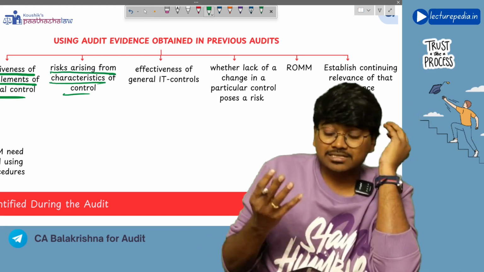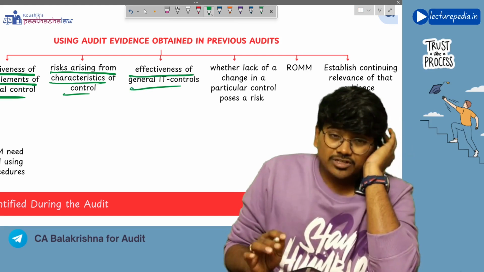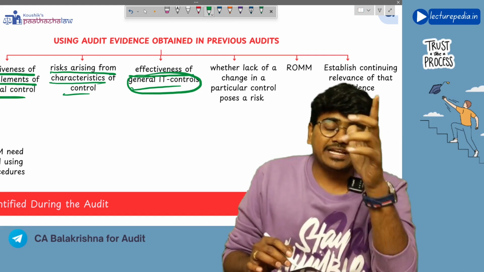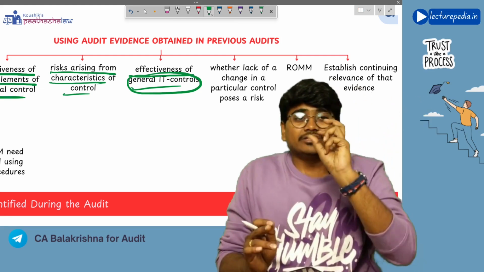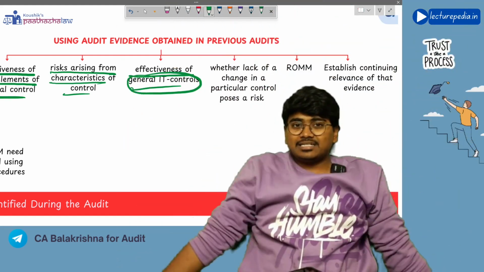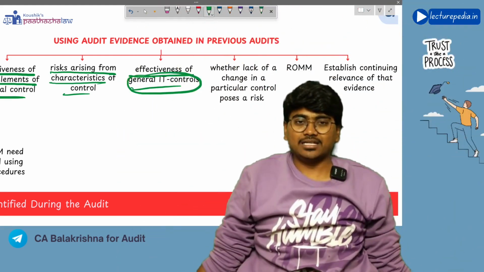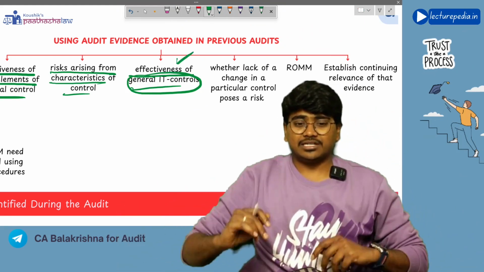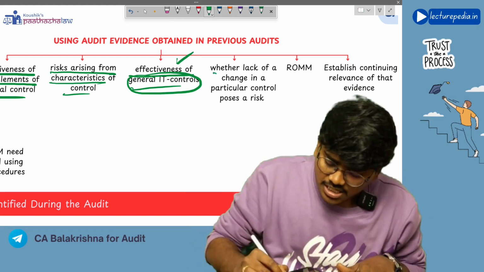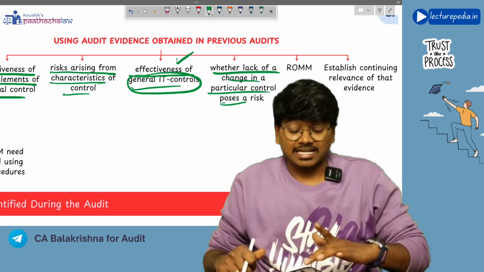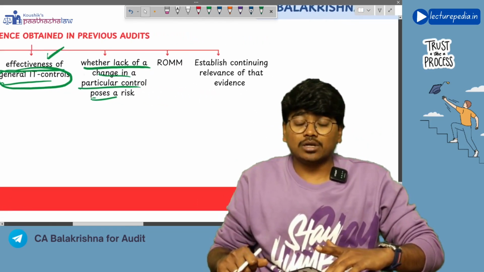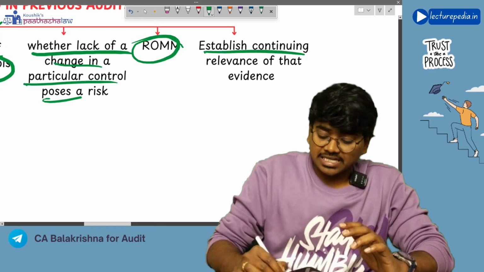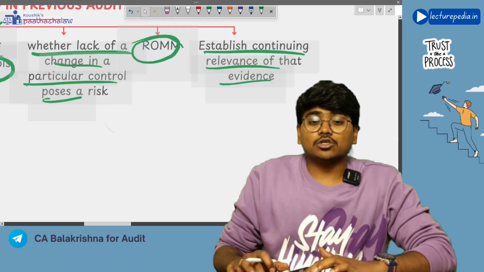This also you will see: what is the characteristic of control. Effectiveness of general IT control. General IT control, we will be discussing this in audit of automated environment. IT controls are general IT controls and application controls. General IT controls will be applicable for the entire organization, like user ID and password is a general IT control. So what is the effectiveness of those general IT controls? Whether lack of change in a particular control poses a risk. If you follow the same control continuously, will that pose a risk? And risk of material misstatement. Establish continuing relevance of that control.